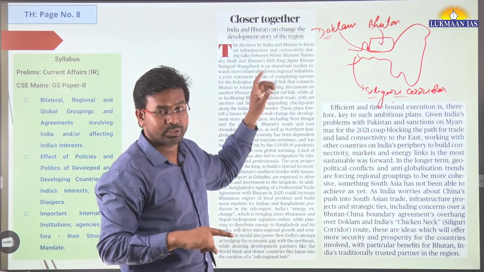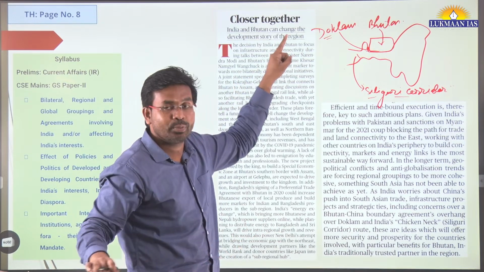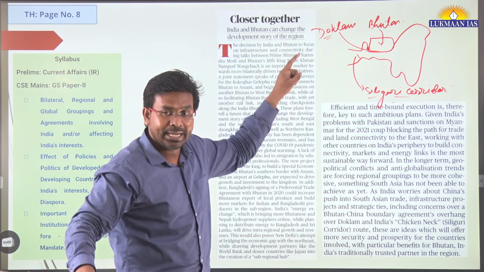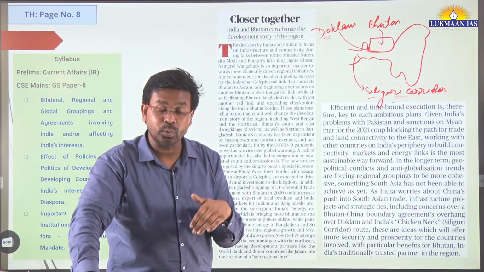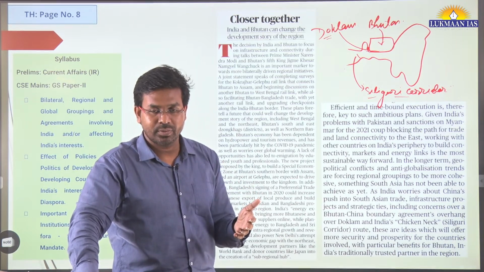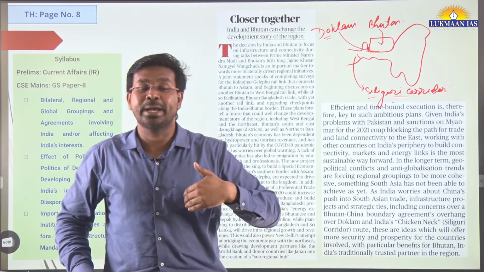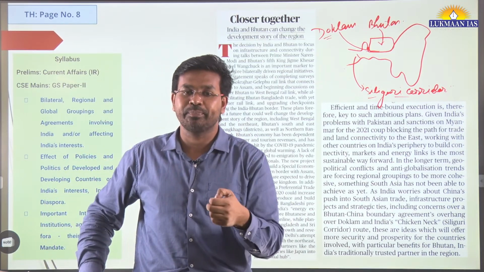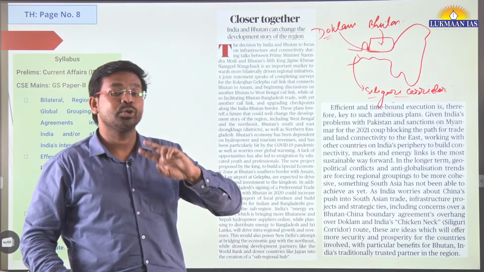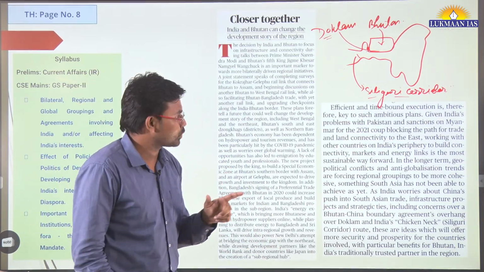This is a tri-junction. Now recently, Bhutan has agreed with China to resolve the border disputes, right? The Foreign Minister of Bhutan has visited China and met with the Deputy Foreign Minister of China. They have talked about that. They are going to establish diplomatic relations also.